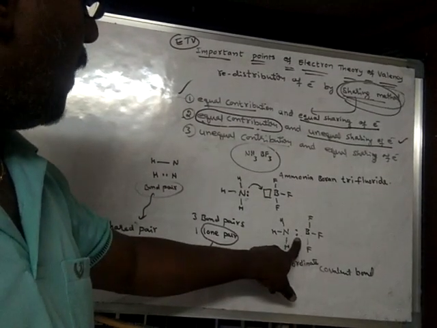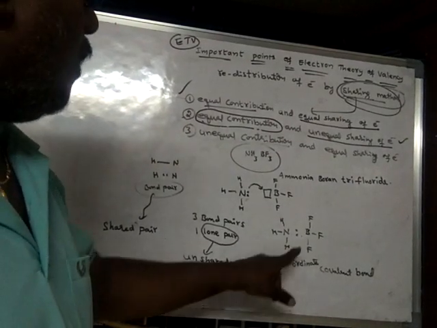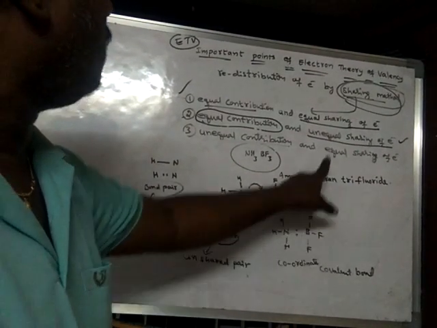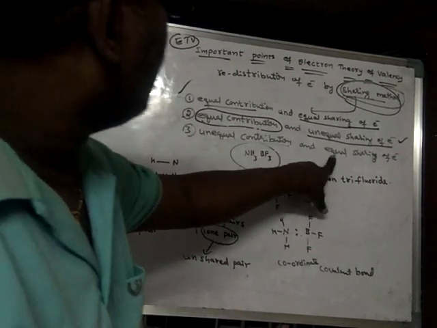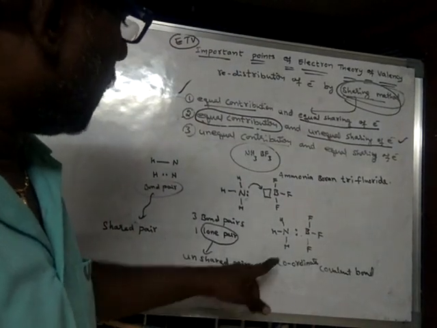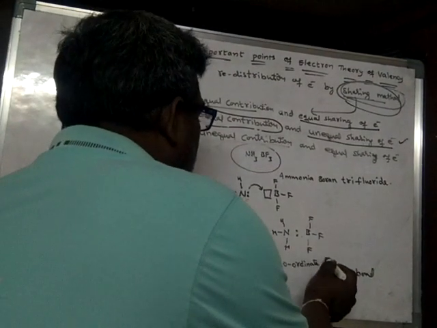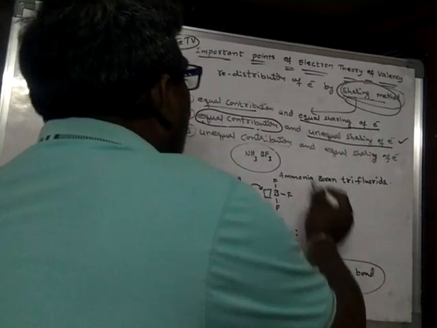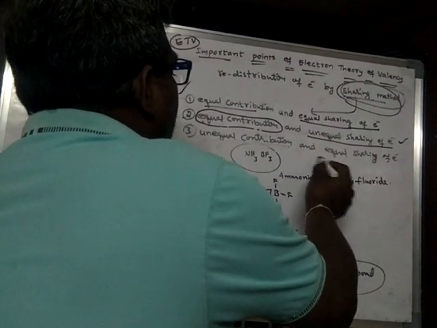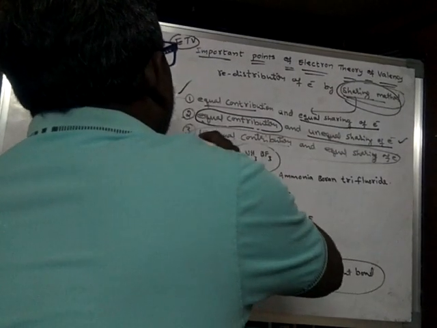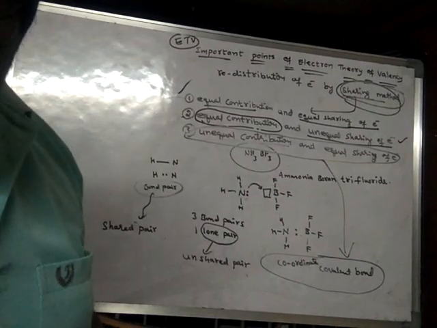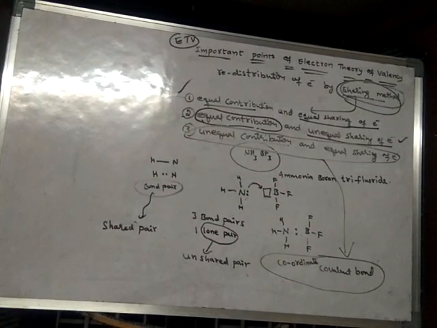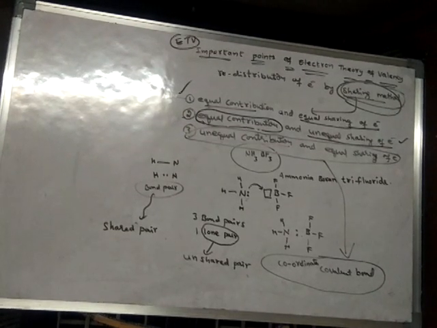After a pair is formed between these two atoms, this pair is shared by both the atoms equally. So in this case, unequal contribution and equal sharing of electrons is taking place. Such a type of bond, resulting from unequal contribution and equal sharing, is said to be a coordinate covalent bond.